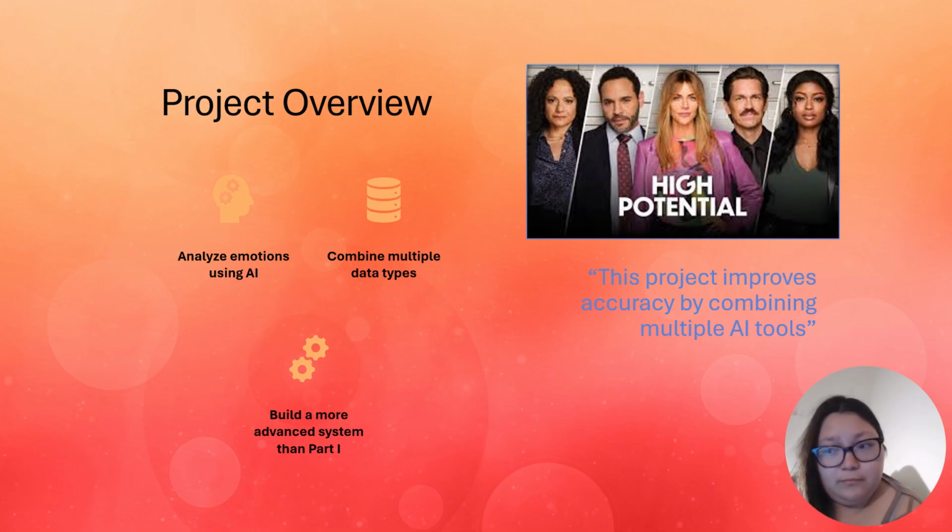Project Overview. The goal of this project is to improve emotion detection by combining multiple AI tools instead of relying on just one. By doing this, the system can better understand complex emotions and provide more accurate results.